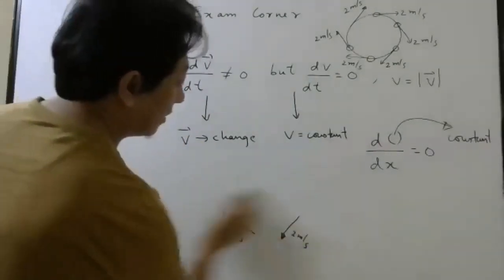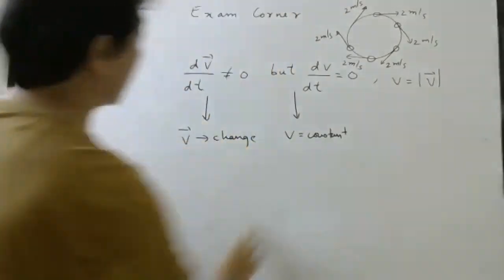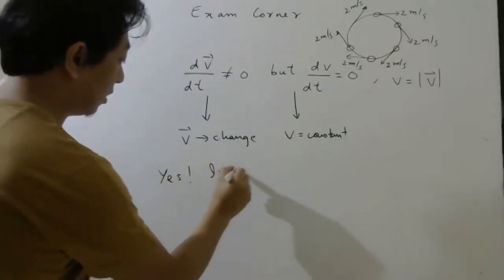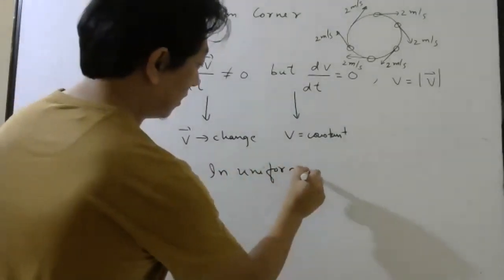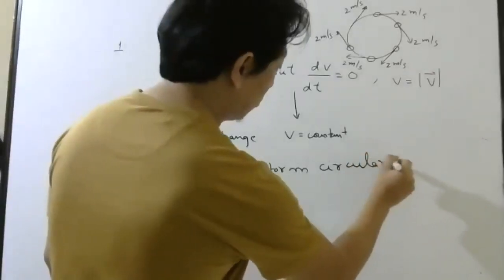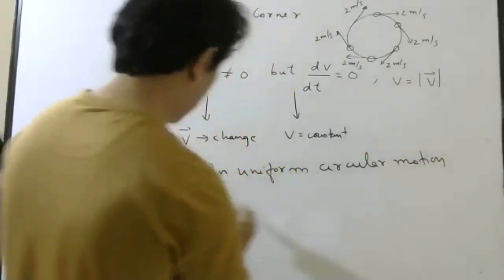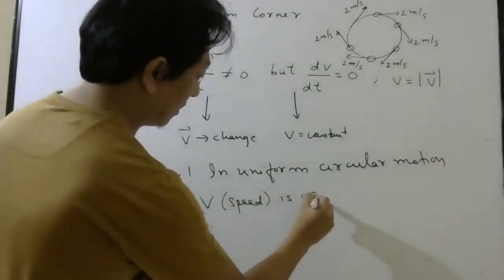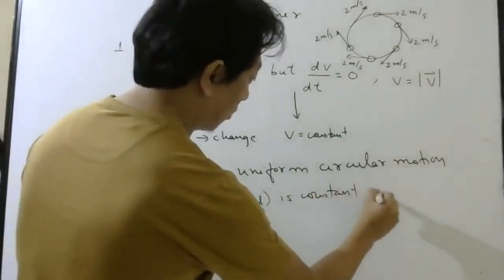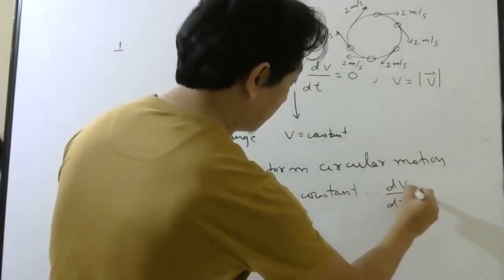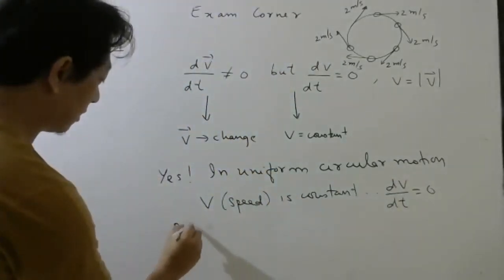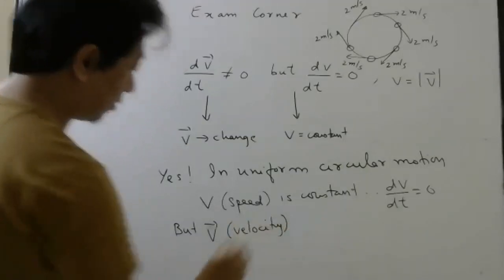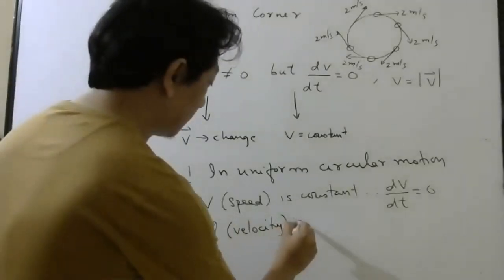So the question was, is it possible to have a situation like this? The answer is yes. In uniform circular motion, speed, which we write just as v, is constant. Therefore, dv by dt will be 0. But the velocity vector is changing.